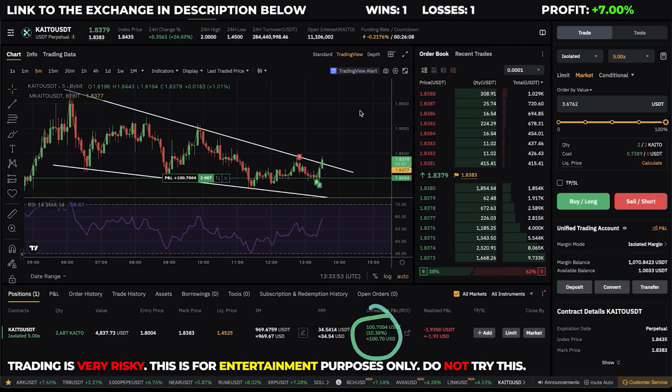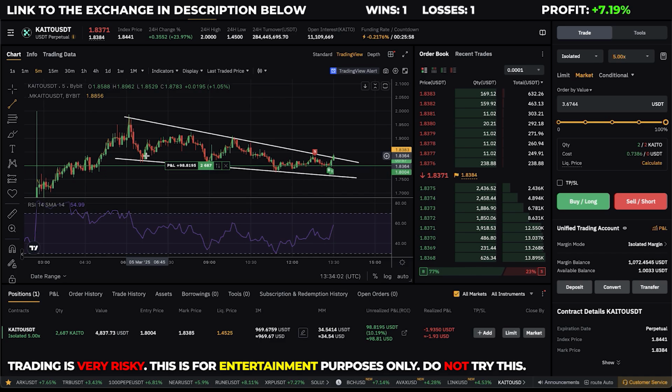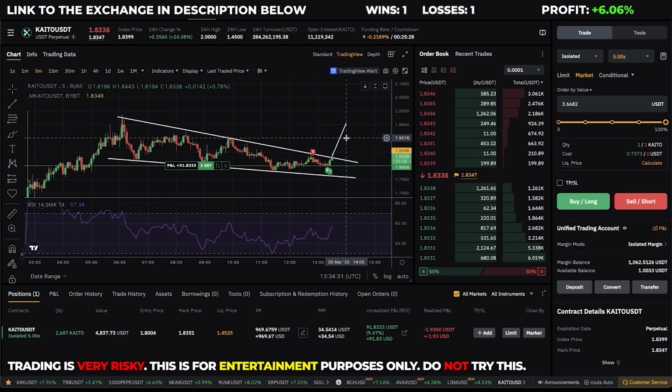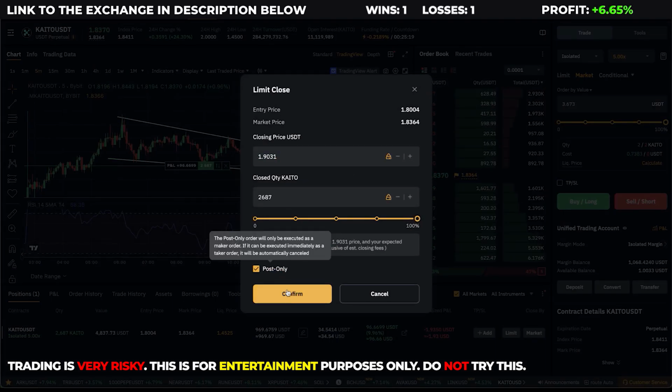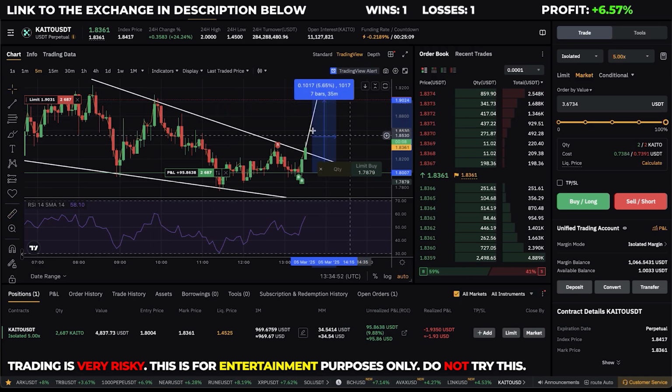I'm now up $100 on this trade, and I think it will break. Let's do the same thing here again as with the previous trade, going from this top down to this bottom and just changing the angle. That could lead, from my entry, to an 8.26% profit, and that would be 41% with the 5x leverage. But I think it will not go all the way up there that fast, so maybe half of that profit. So let's add the limit order and paste the price here, post only, and that would be a 5.65% profit, and that would be 28% with leverage included.